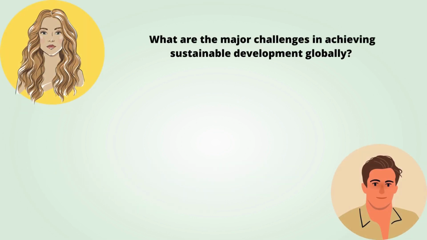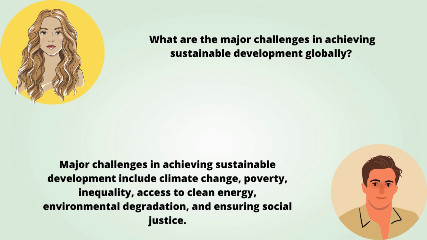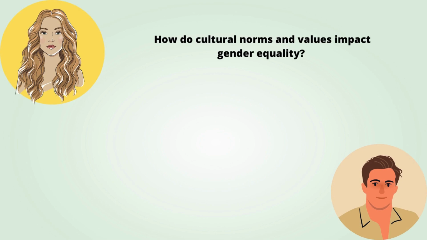What are the major challenges in achieving sustainable development globally? Major challenges in achieving sustainable development include climate change, poverty, inequality, access to clean energy, environmental degradation, and ensuring social justice. How do cultural norms and values impact gender equality?